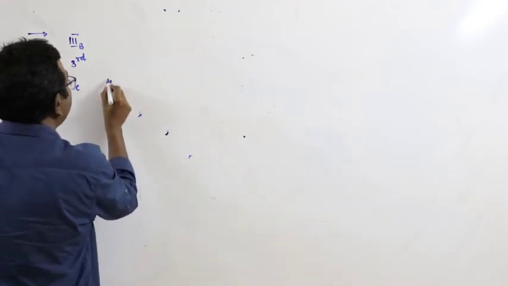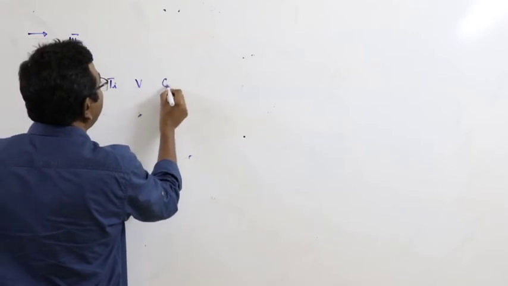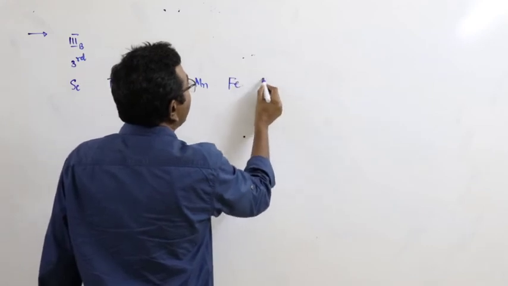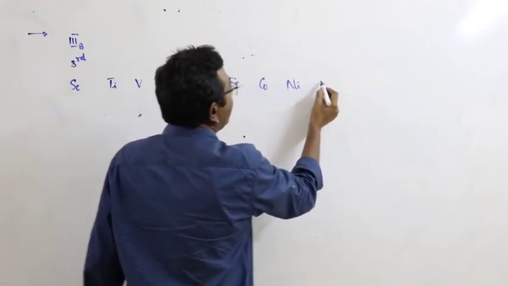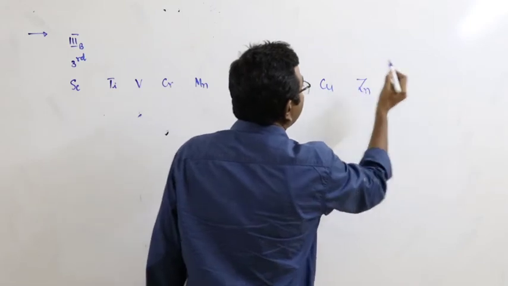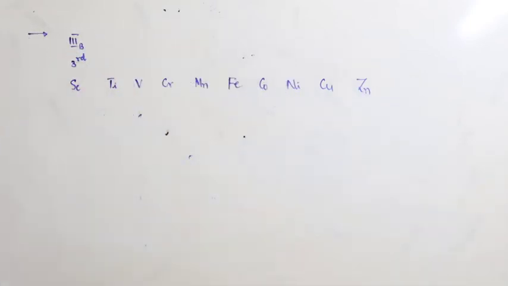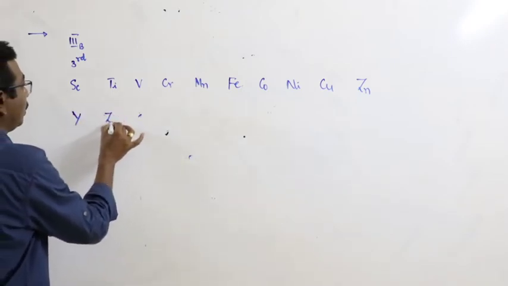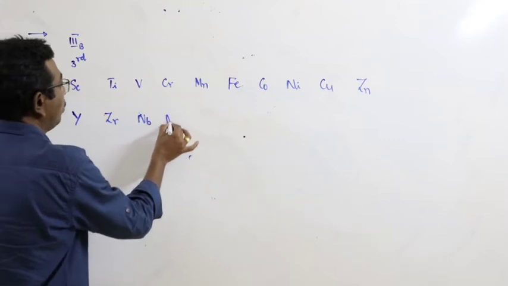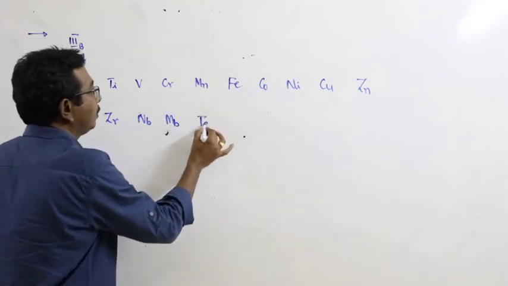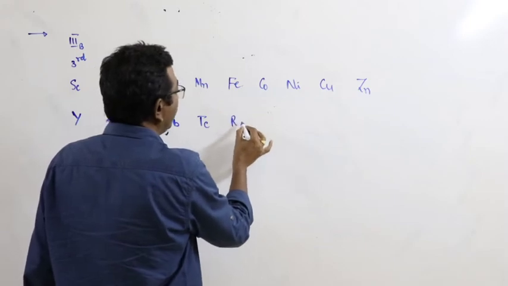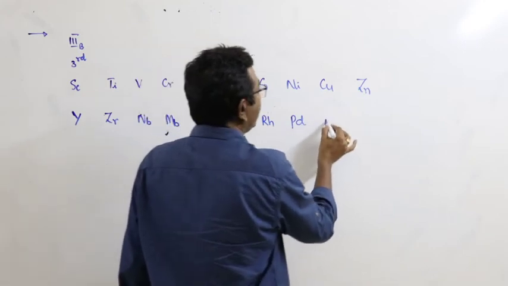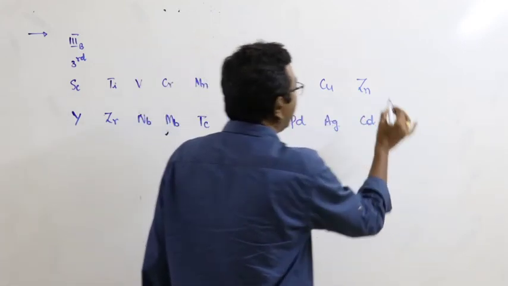How? Scandium, titanium, vanadium, chromium, manganese, iron, cobalt, nickel, copper and zinc. Okay. Next, yttrium, zirconium, niobium, molybdenum, technetium, ruthenium, rhodium, palladium, silver, cadmium.